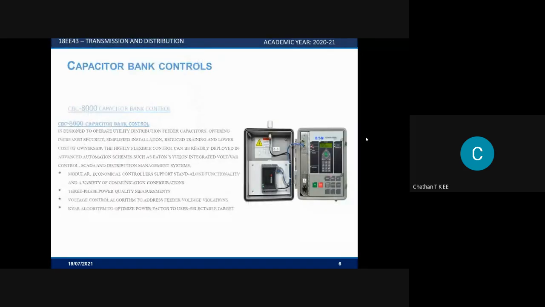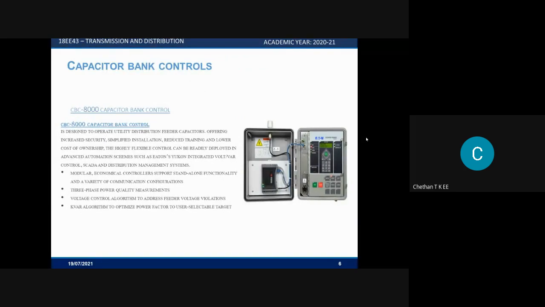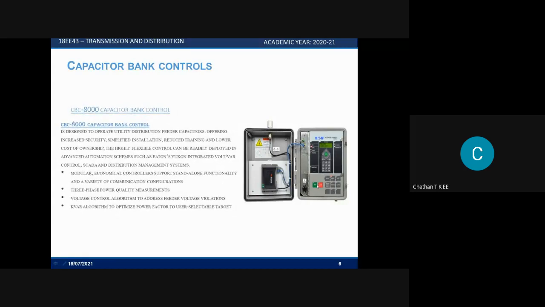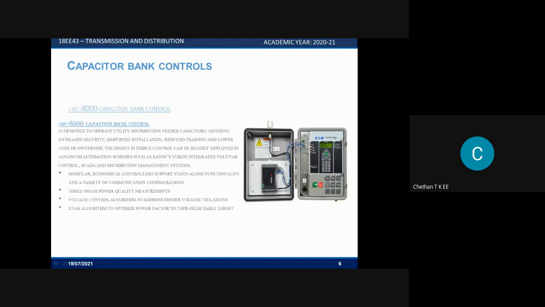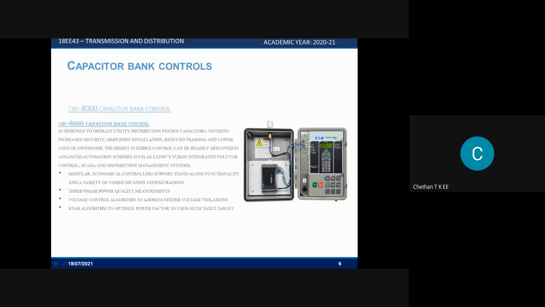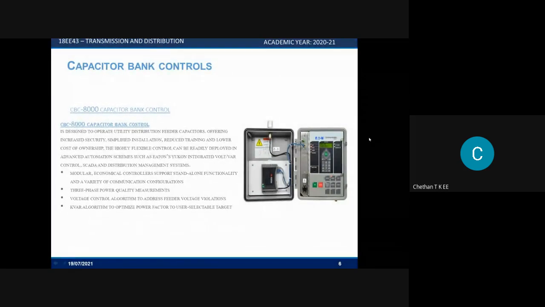The other technology is capacitor bank controls. This is a much-needed technology that needs to be implemented in our nation. You can see the component here. It has a digital operating system. You can turn the distribution system on or off, and you can control the capacitance that needs to be provided on the line. You have the readings over here, which give you digital readings of the supply being operated upon. It's a very small component, very cost efficient, and it's fabricated in a way that makes the person working there much safer.